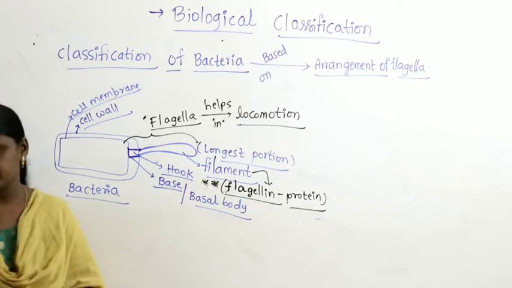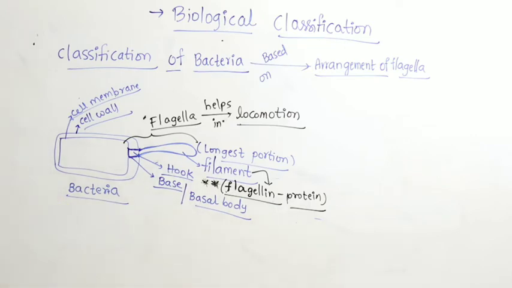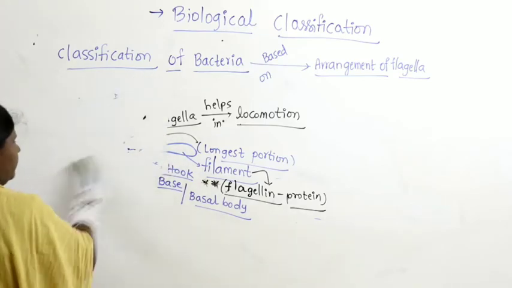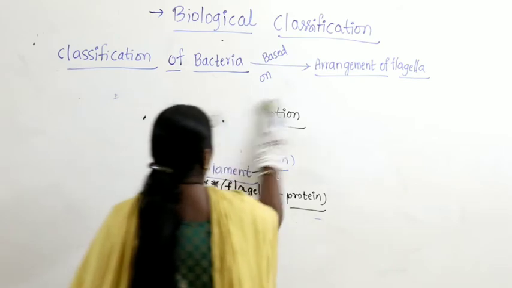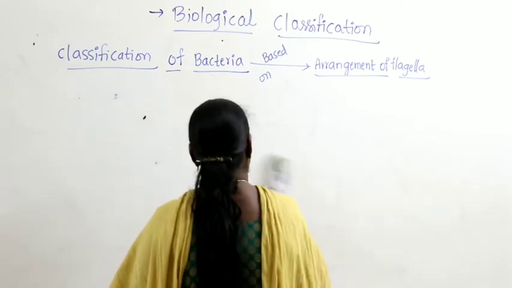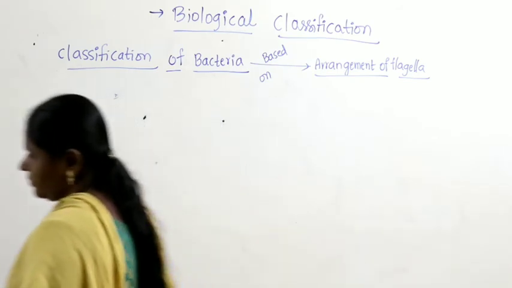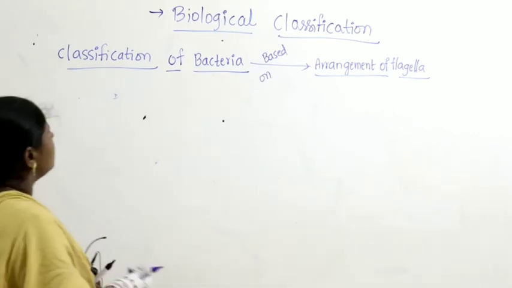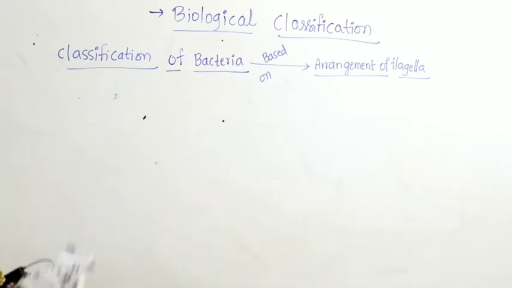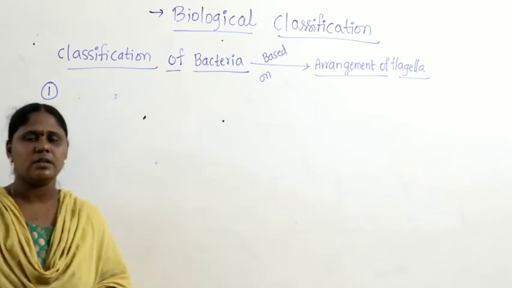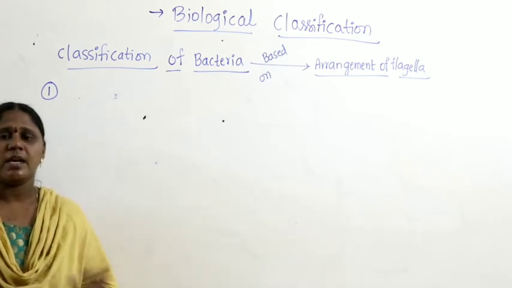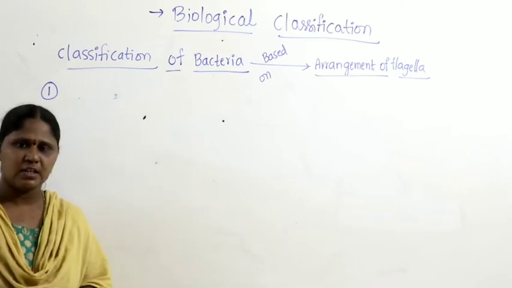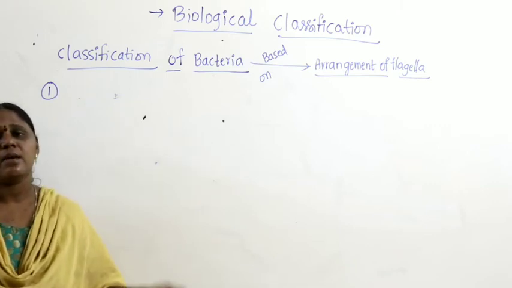Now let us continue that. Now here if you look at this bacteria, for some bacteria there is no flagella, and there are some bacteria with flagella.